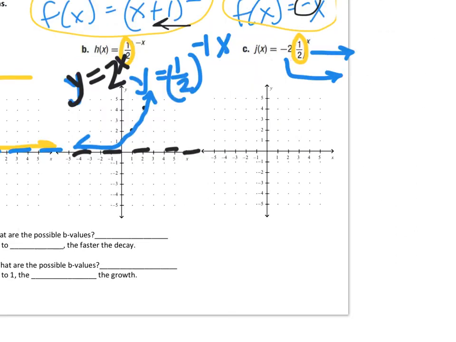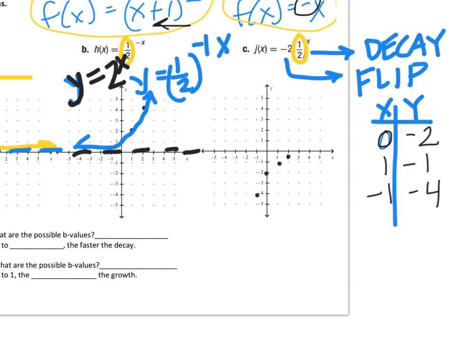So looking at our third graph, we see that the base is between 0 and 1, so that means we're going to have decay. And we would look at the leading term, it's negative, so that means that we're going to have a flip. So looking at our inputs and looking at our outputs, we can plot our data values.